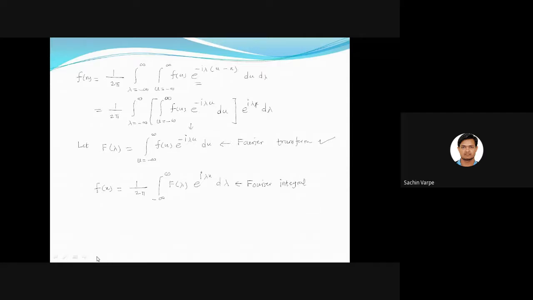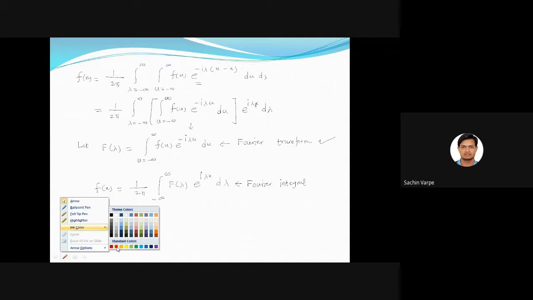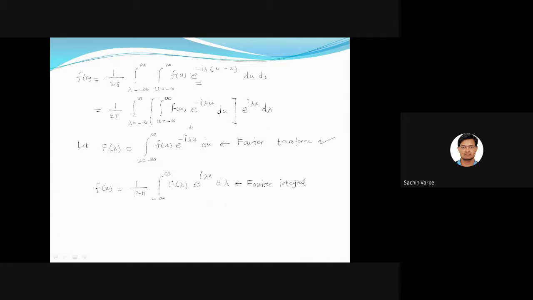So let me tell you the points of confusion. Most of the students are getting confused while writing these formulas. They are confused about the limits of integration. So remember, if we are writing the formula of the transform, that is f of lambda, then the right hand side integral is with respect to u. Remember, there are only two variables, u and lambda.